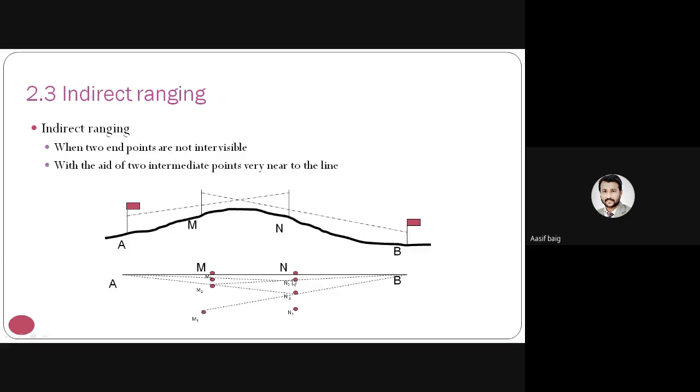Now the N3 person will direct M2 to move in the line of A, so we get the M3 point. Similarly, we go further until M and N lie in the line of A and B, as you can see in the plan. So this is indirect ranging.